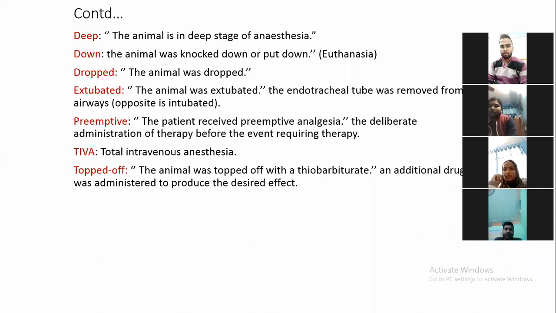TIVA is a term generally used for intravenous anesthesia. The full form of this is total intravenous anesthesia. Then topped off. Topped off is also used just like bolus, and this is also used for barbiturates. So these are some terms which you have to remember. Generally मैंने आपको बताया है sedation, narcosis, hypnosis, tranquilization, neuroleptic analgesia. These 4-5 terms should be clear.